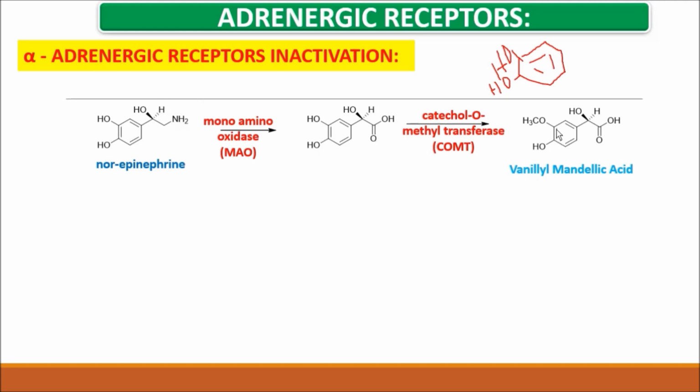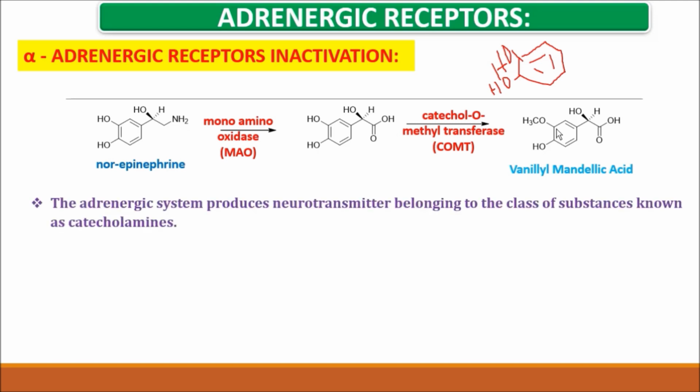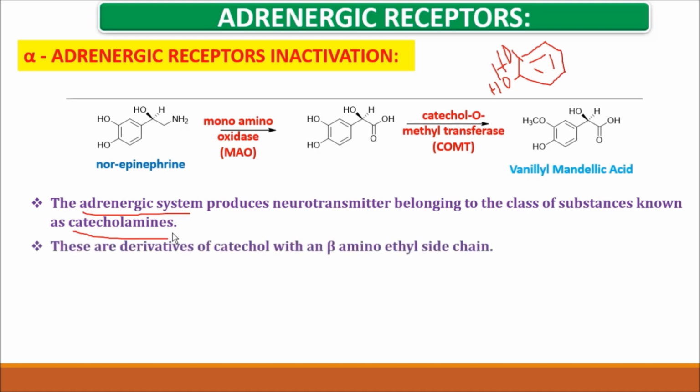So friends, the adrenergic system produces compounds that are called catecholamines. Whatever neurotransmitters are produced by the adrenergic system are called catecholamines. These are derivatives of catechol with a beta amino ethyl side chain. So you can see this is catechol, and 1,2-NH means the beta amino ethyl side chain.